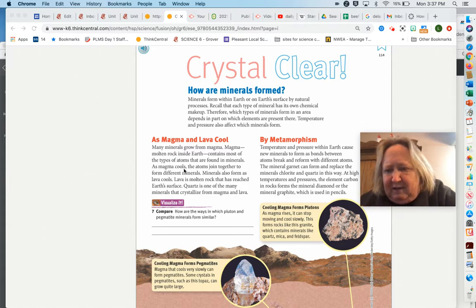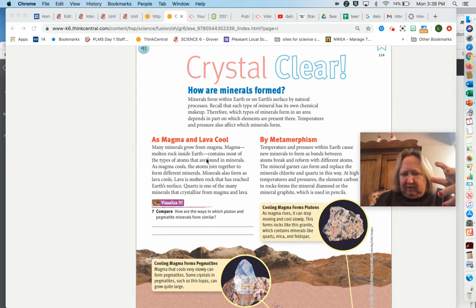All right, the second way minerals form is by a word called metamorphism. And we're going to hear that a lot when we get into rocks. If you have any knowledge of rocks, one of the types of rocks is metamorphic. So this is the same word there, metamorphism, and that means temperature and pressure cause minerals to form. Okay, so we have magma and lava cooling, and then we have temperature and pressure, or what is called metamorphism, big word, just meaning temperature and pressure.